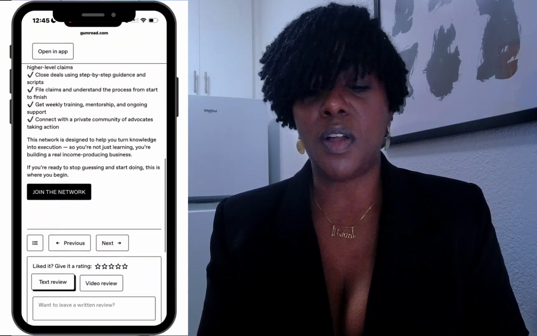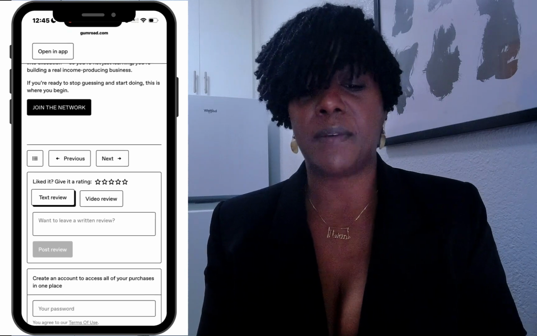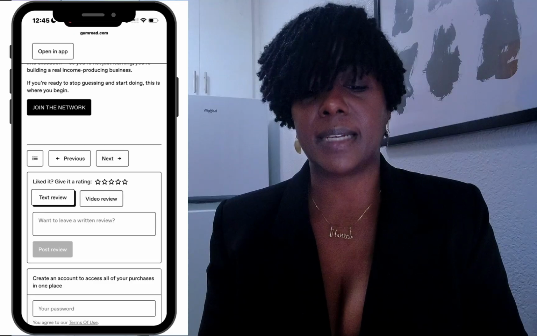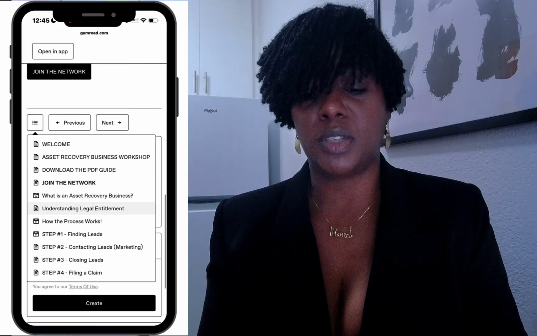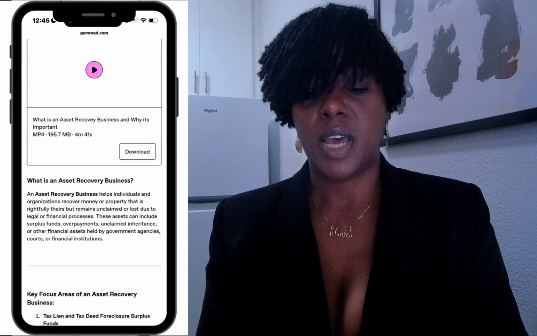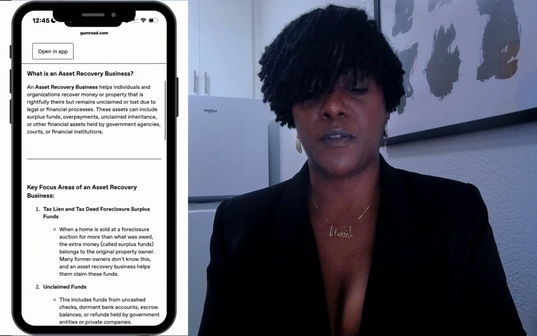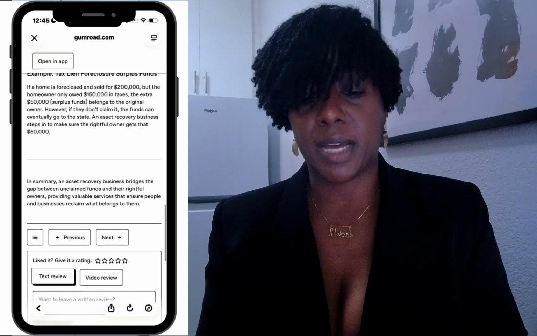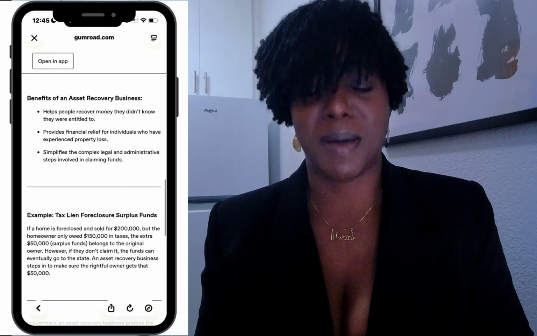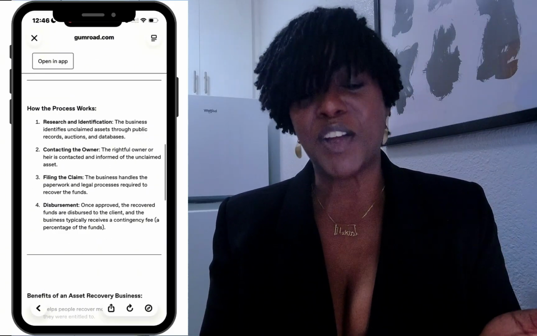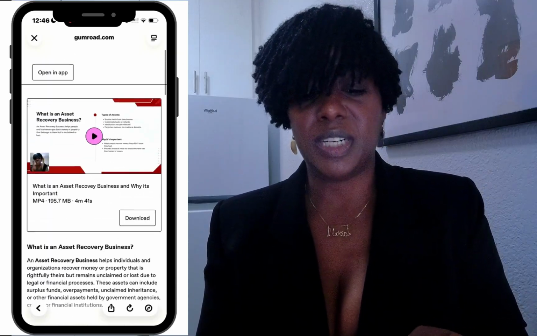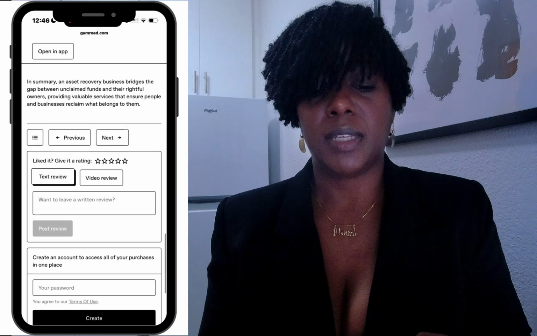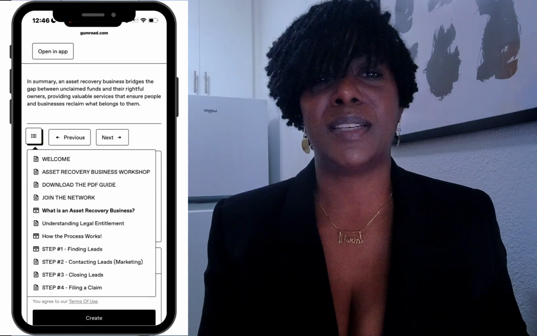And when I scroll all the way down, it's the same thing. You have the menu icon, the previous, and the next. You can choose whichever one you want to get right to that information. And all of that information is there for you to review. So everything is here for you to review, so it should not be hard to get to the information. It's all been there since I created this program.